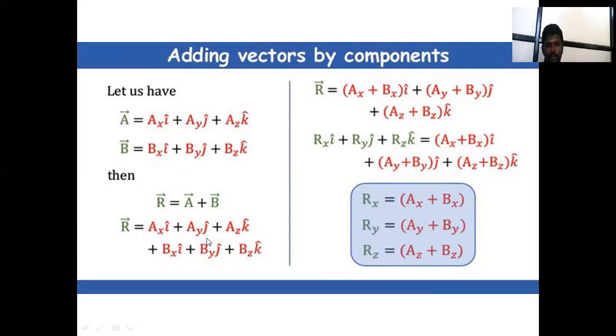Then put these values in the above equation: Ax i cap plus Ay j cap plus Az k cap plus Bx i cap, By j cap and Bz k cap. The i unit vector, j unit vector and k unit vector terms are common. It is Ax plus Bx i cap, plus Ay plus By j cap, and Az plus Bz k cap. Comparing both sides, Rx is equal to Ax plus Bx, Ry is equal to Ay plus By, and Rz is equal to Az plus Bz.